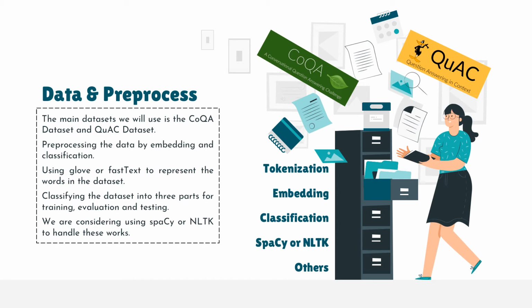We need to pre-process the data in the following aspects: tokenization, embedding, and classification. We may use GloVe or fastText to represent the words in the dataset. Then we will split the dataset into 3 parts: training, evaluation, and testing. We are considering using spaCy or NLTK to handle these works.